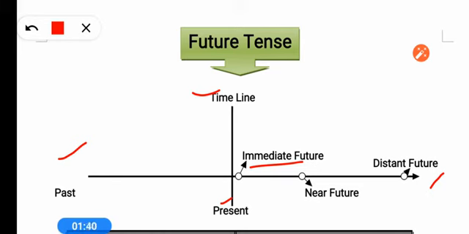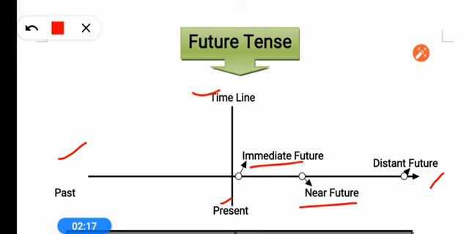If any action is quite far, maybe 2 hours, 3 hours, 4 hours, 1 month, even 1 year, but it is certain to happen, so such future is known as near future. It is close to the present, not very close, but it is certain to happen. So such actions which are going to take place in future, but quite close to present and certain to happen, such future action will be known as near future.